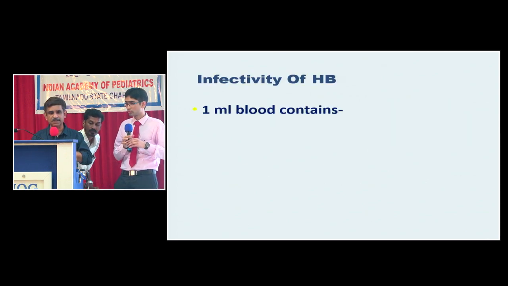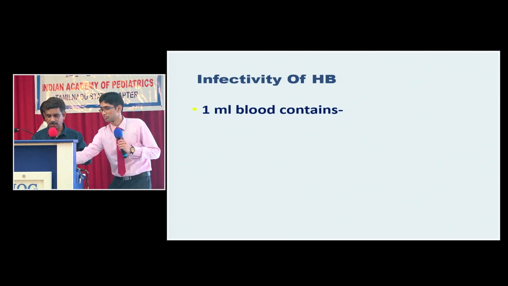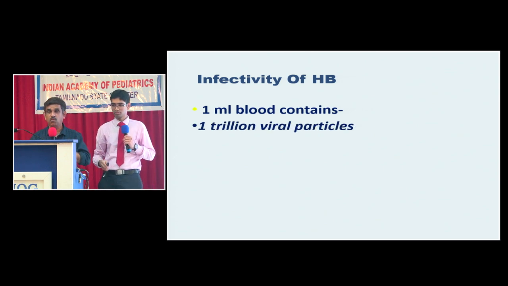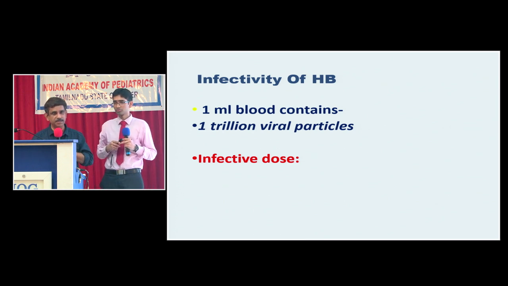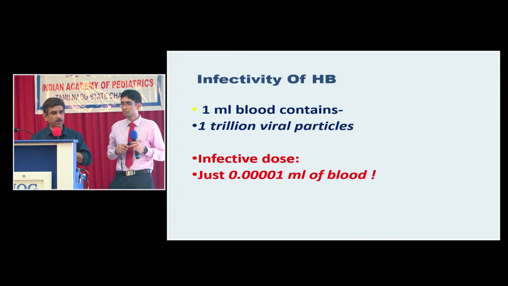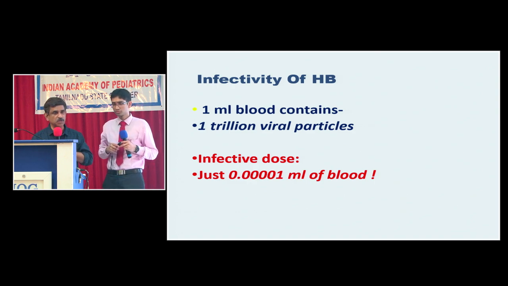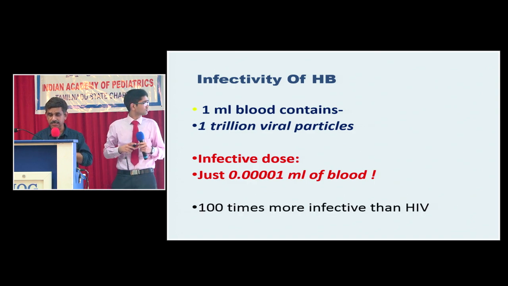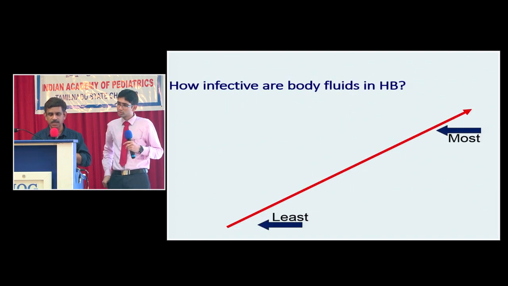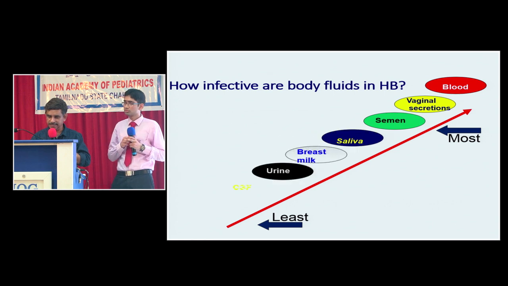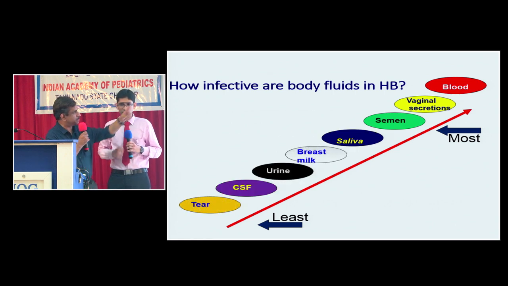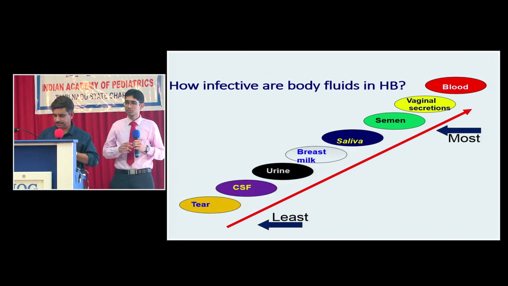Very infective. One ml of blood contains 1 trillion viral particles, whereas the infective dose is extremely minute, just 0.00001 ml. It is 100 times more infective than HIV. Now, which is the most infective body fluid? That is the blood, and the least infective is tear. So the most infective is the blood, least infective is the tear.